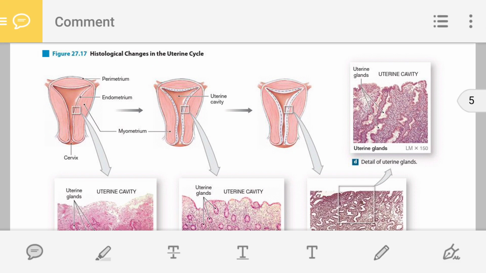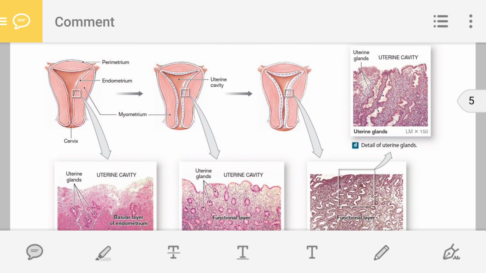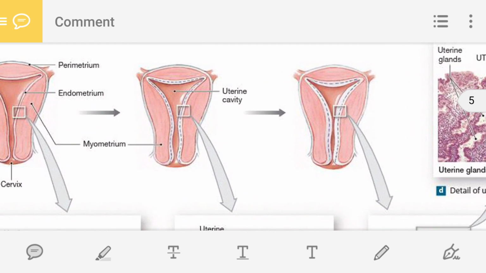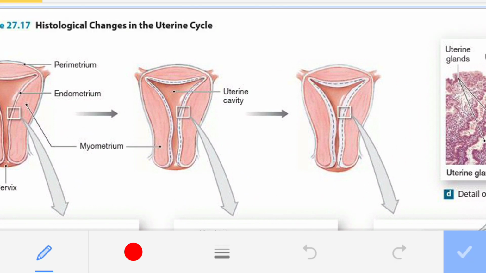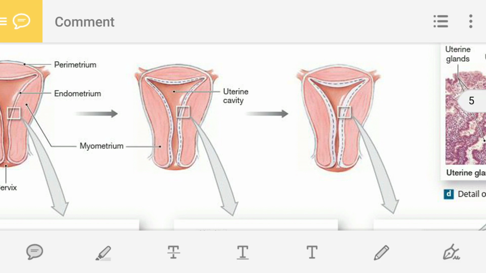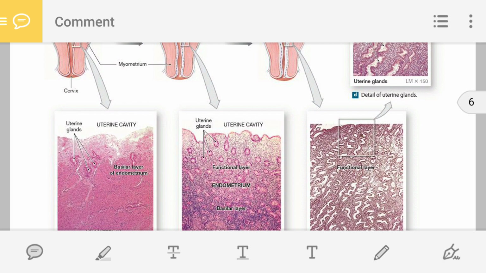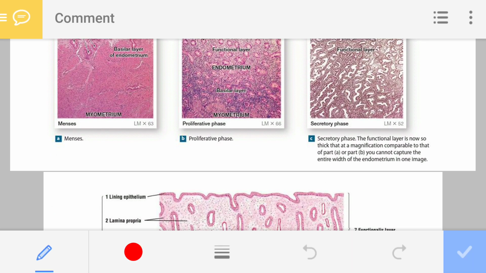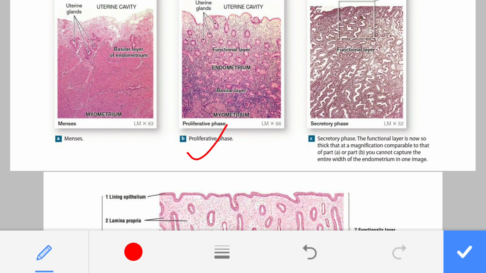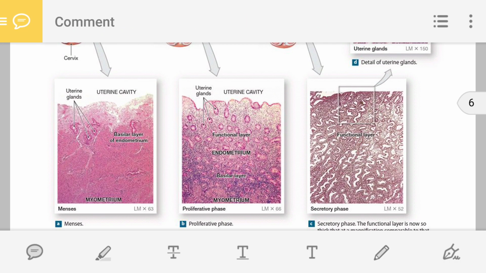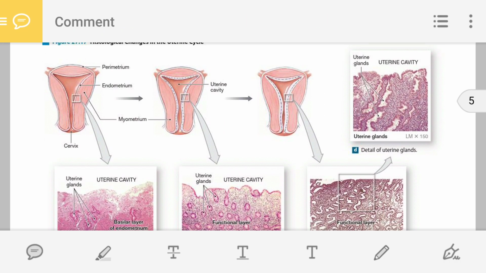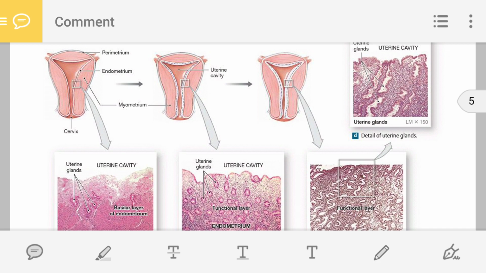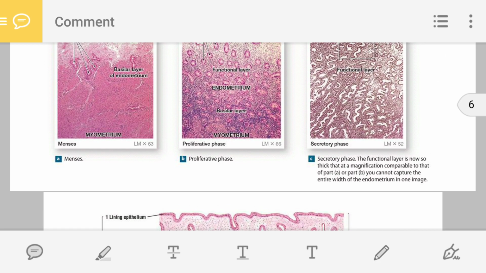As you can see, it is very thin. Then this uterus is of the second phase, which is the proliferative phase. And the third phase is the secretory phase.